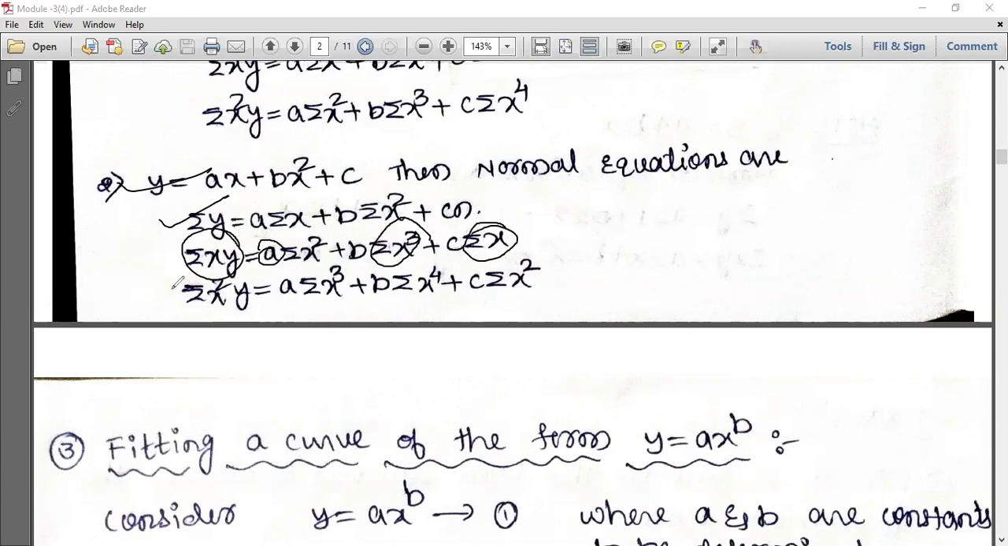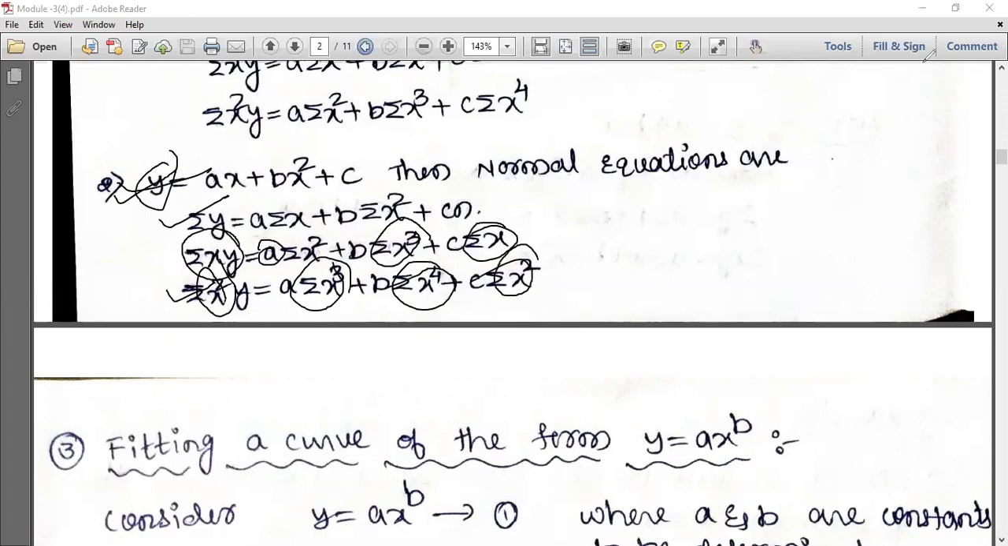Next, multiply this equation by x square. X square into y, x square y, take a summation. A into x square into x square, take a summation. B into x square into x, x cube, take a summation. C into x square, so c you take out, summation of x square. This is the technique of how to write the normal equations.